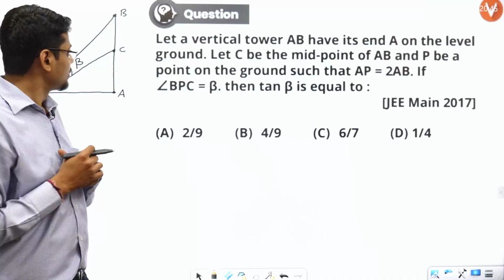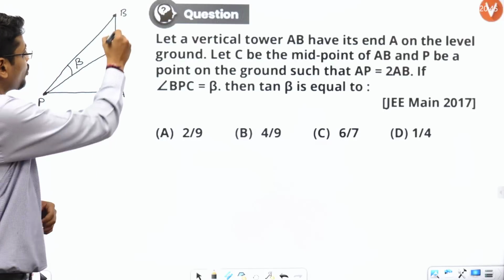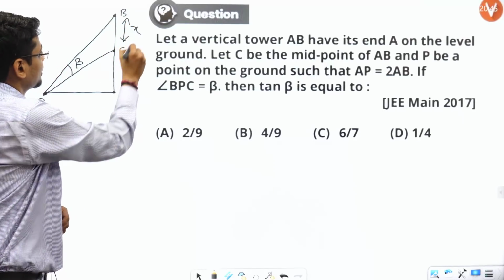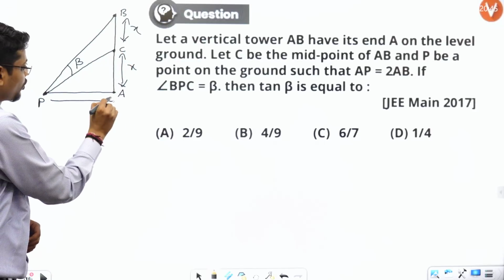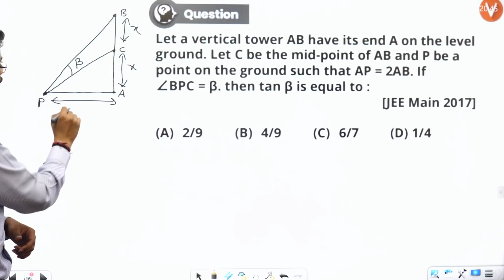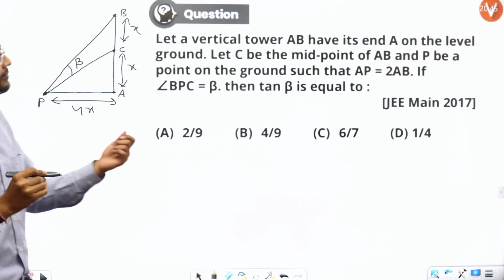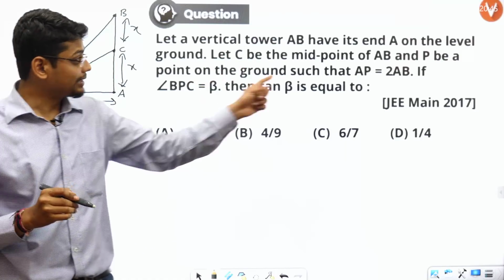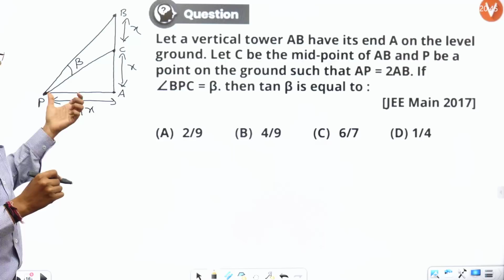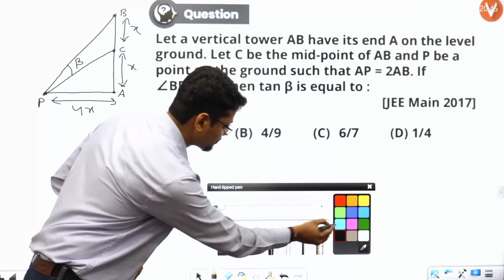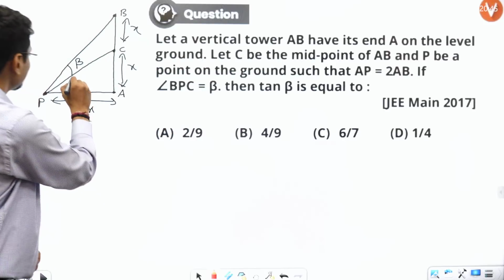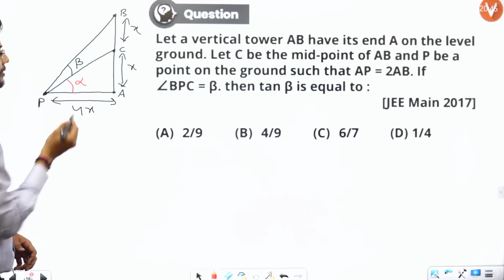Now if I call this X and this also X, because C is the midpoint of AB, this will be what? This will be 4X. Why? Because AP is twice AB and AB is 2X, so AP is 4X. And let me call this angle alpha.